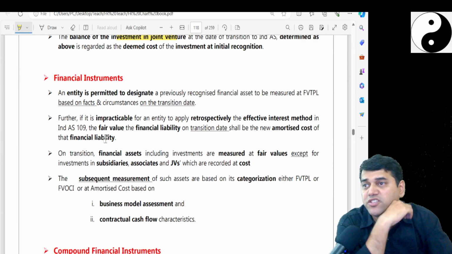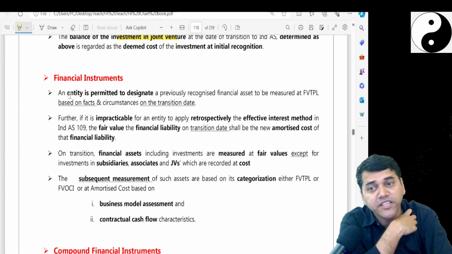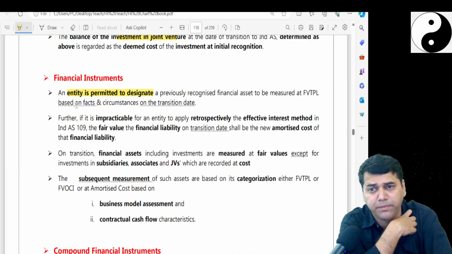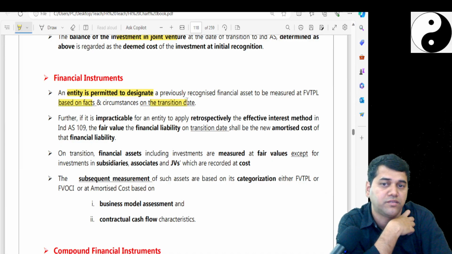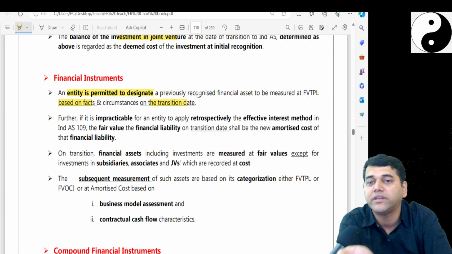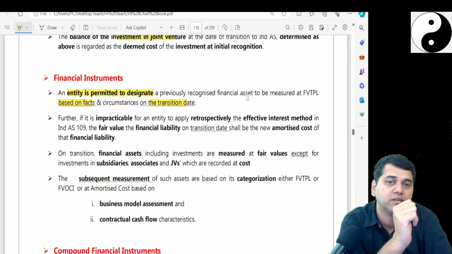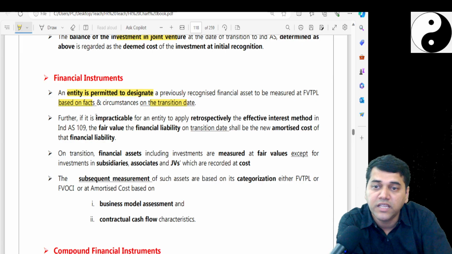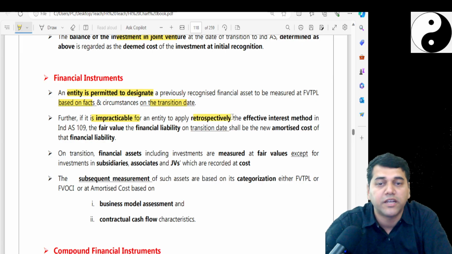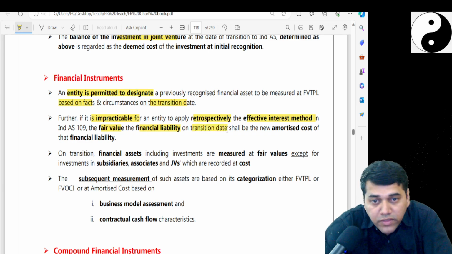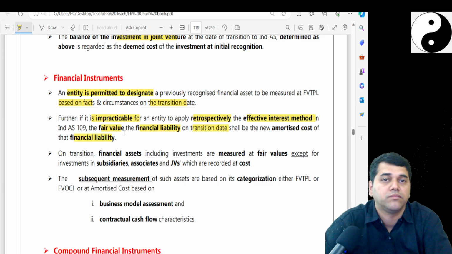Now come to financial instruments. Entities are permitted to designate a previously recognized financial asset to be measured at FVTPL based on the facts and circumstances. Like already you have taken, you can designate a previously recognized financial asset as FVTPL, FVOCI or amortized cost, whatever it is. Further, if it is impracticable for the entity to apply the effective interest method retrospectively as per 109, the fair value of the financial liability on the transition date shall be the amortized cost.